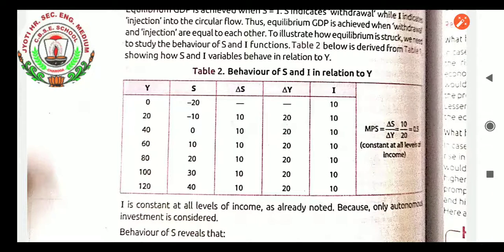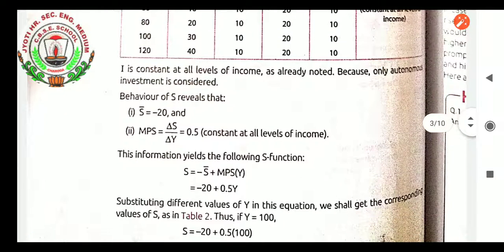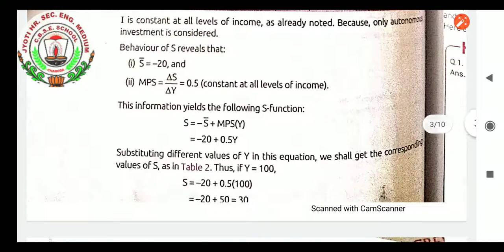Change in S upon change in Y, how much is it? You can see minus 20 minus 10, it will be minus 10 divided by 20 equals 0.5. It will be constant at all levels of income. I is constant at all levels of income, as already noted, because only autonomous investment is considered. The S function reveals that autonomous savings equals minus 20 and MPS equals change in S upon change in Y, 0.5.